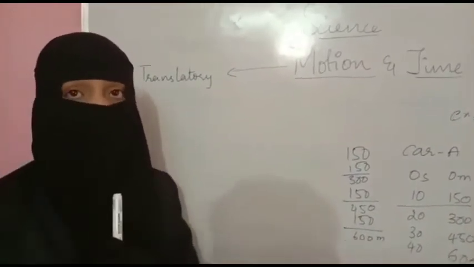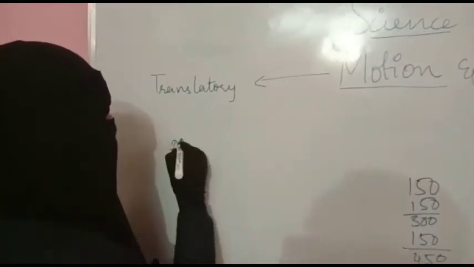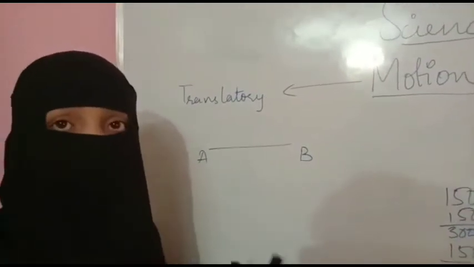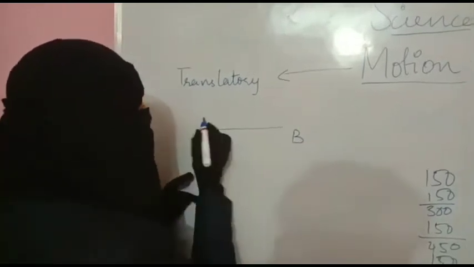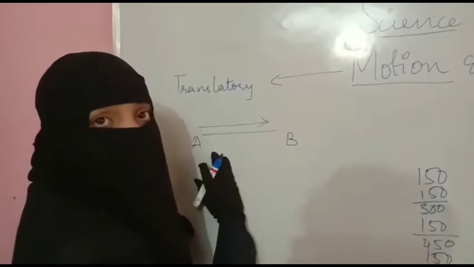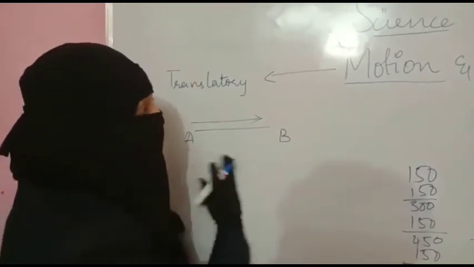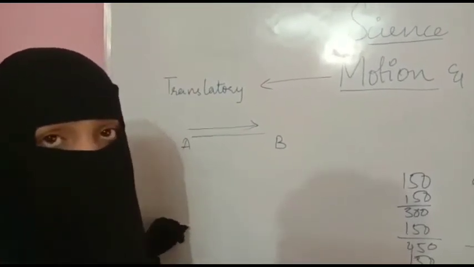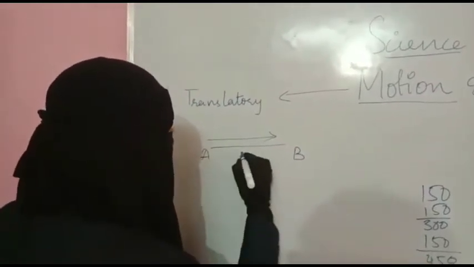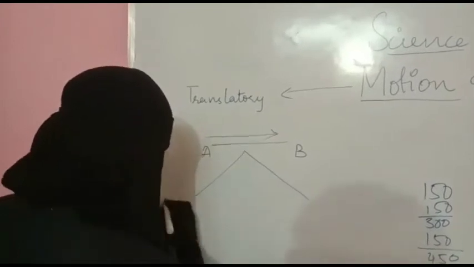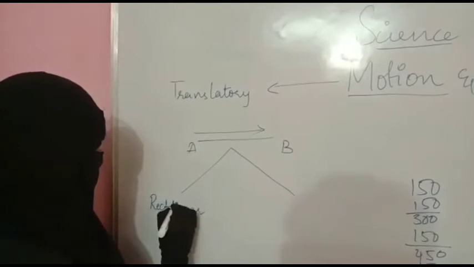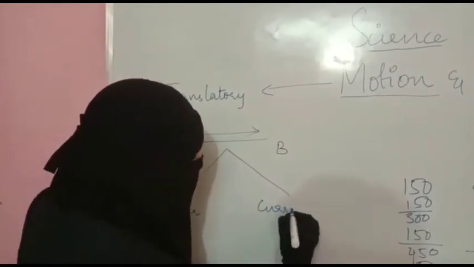A bus is moving from point A to point B. As the bus is moving, the headlights, the seats, the doors, the windows, everything is moving along with the bus. It is following the same path. All the parts of the moving body are moving in the same path, so it is said to be in translatory motion. Next, translatory motion is further divided into 2 types: rectilinear motion and curvilinear motion.